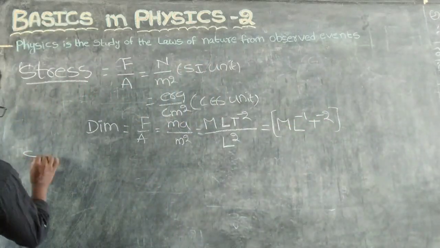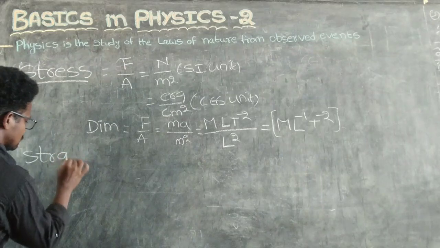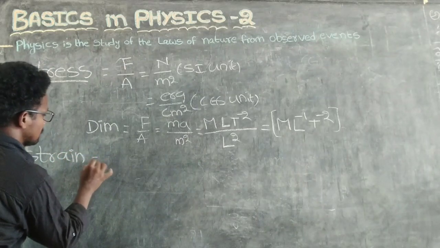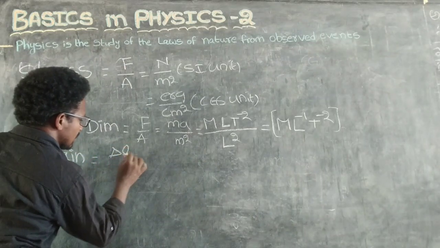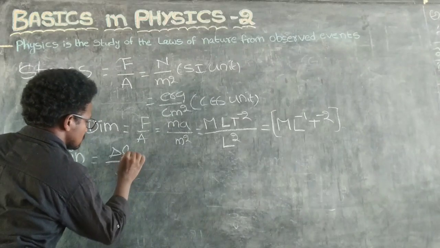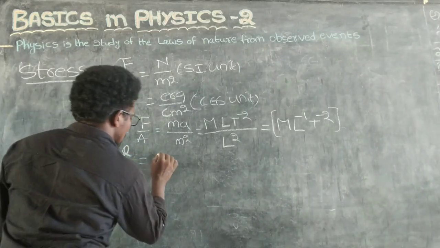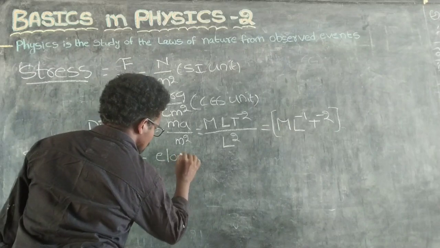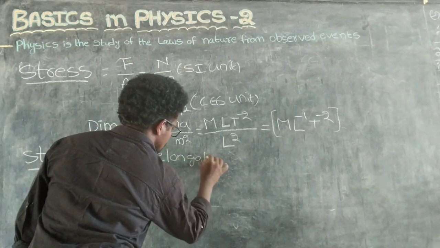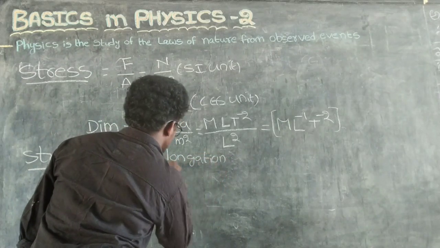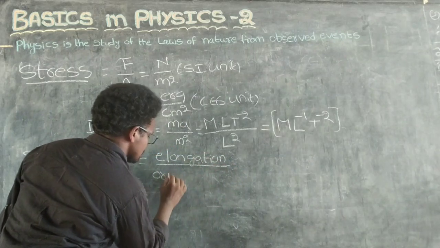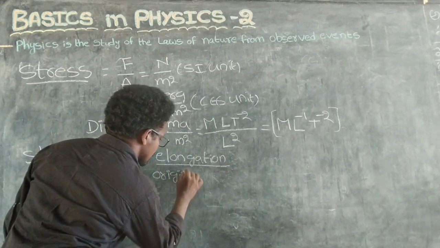Coming to strain, strain equals delta L by L, where delta L means elongation and L means original length.